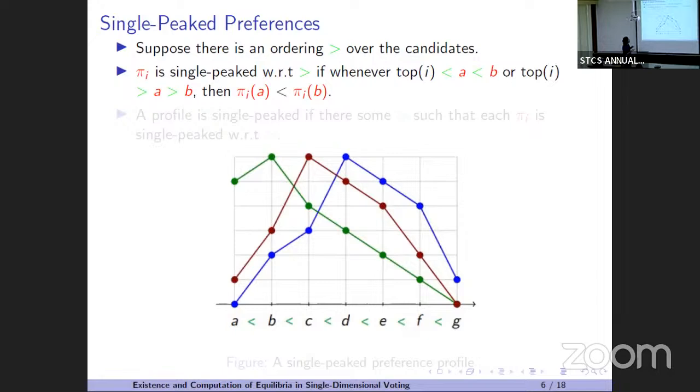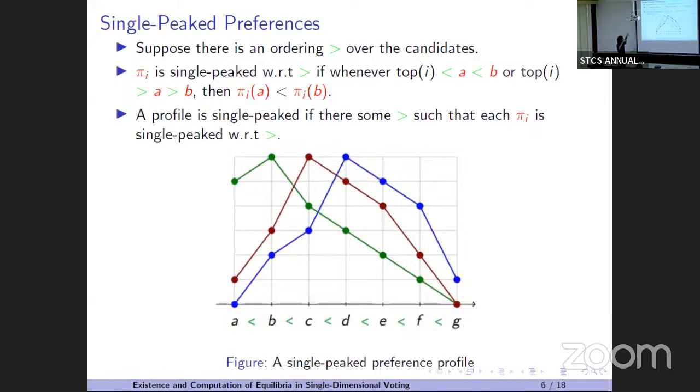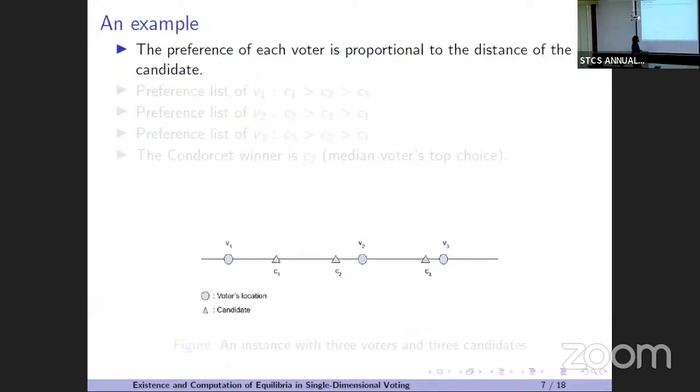Also, let's see this brown voter. Its top choice is C. Then D should be ranked higher than E, E higher than F, and F higher than G, and also on this side B should be ranked higher than A. But there is no relation between B and D, or B and E. So this is called a single peaked preference profile. A preference profile is called single peaked if all the voters' rankings are single peaked with this global ranking.